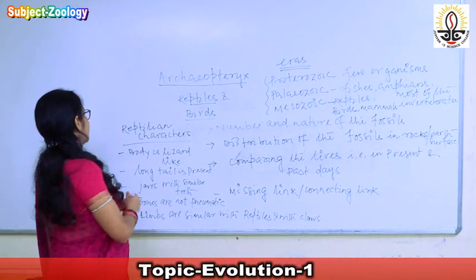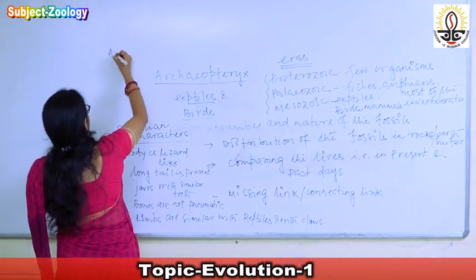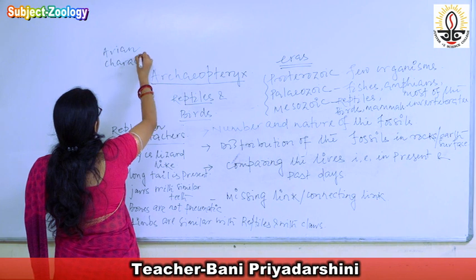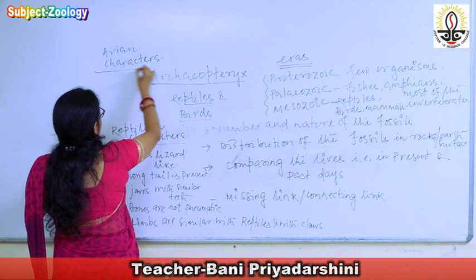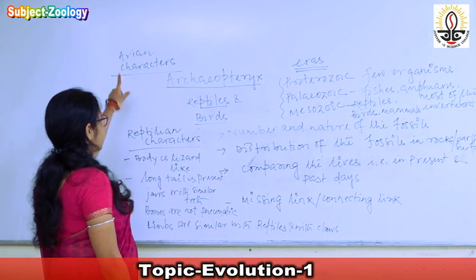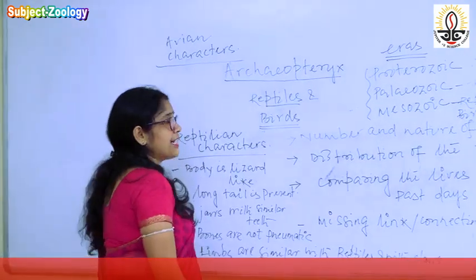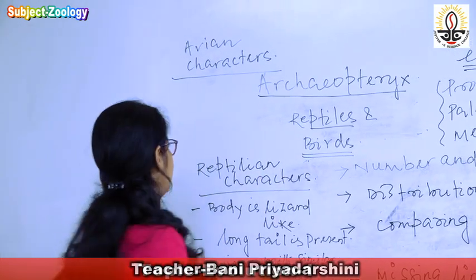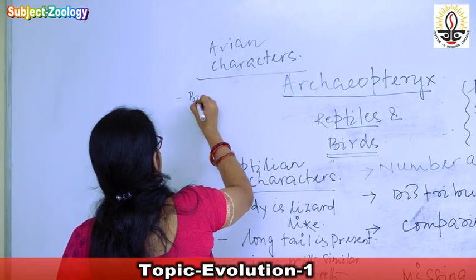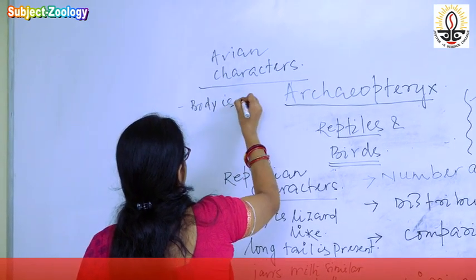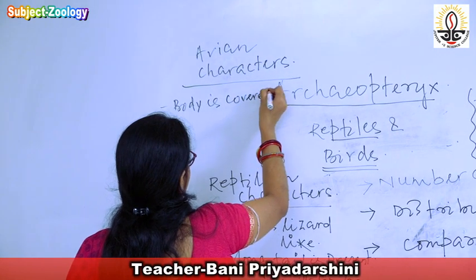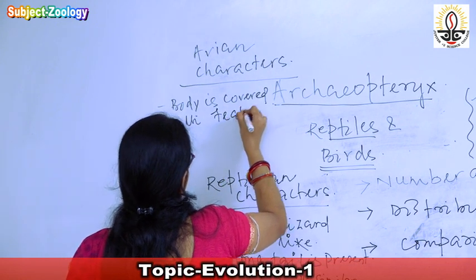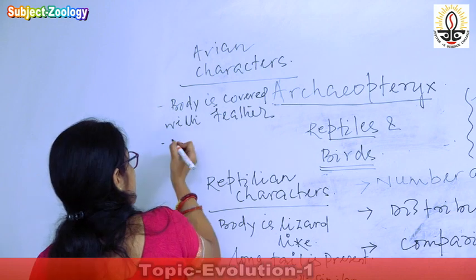Then what about the avian characters? What are the avian characters? Avian means the characters of the birds which are present in Archaeopteryx. The complete body of the organism is covered with feather. Body is covered with feather. This is the first character.